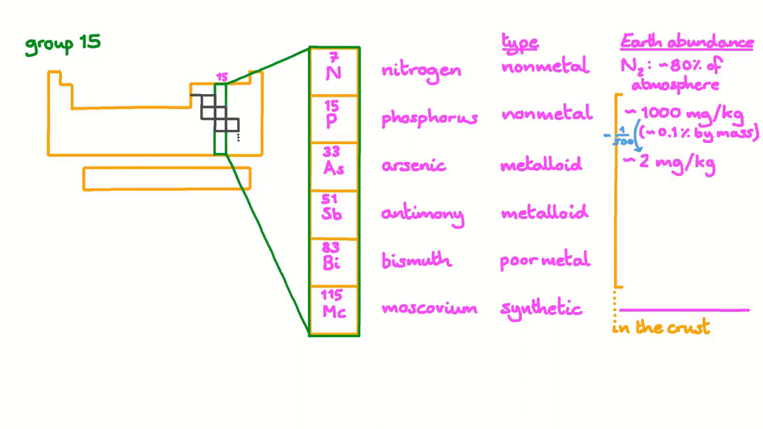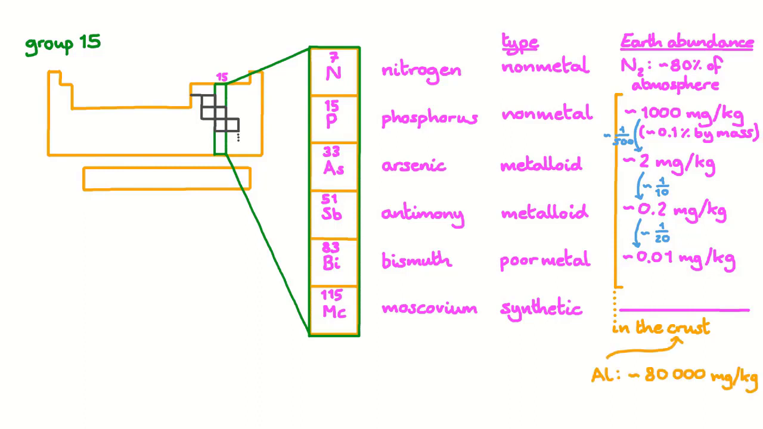By mass, arsenic is about 500 times less abundant than phosphorus, making up only about 2 milligrams per kilogram of the Earth's crust. Antimony is 10 times less abundant still, and relatively speaking, bismuth is relatively rare, making up only 0.01 milligrams per kilogram. We can look at aluminum to put these numbers in context. Aluminum has an abundance in the Earth's crust of about 80,000 milligrams per kilogram. Of course, we don't have a natural abundance for moscovium, since it's entirely synthetic. For the remainder of the video, we'll only be looking at the top 5 members of Group 15.